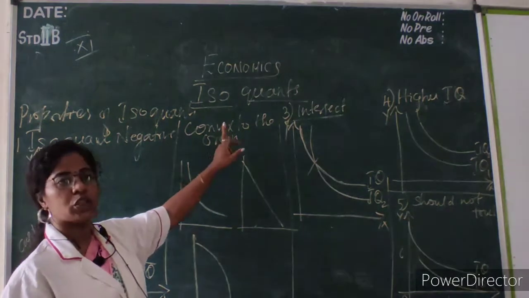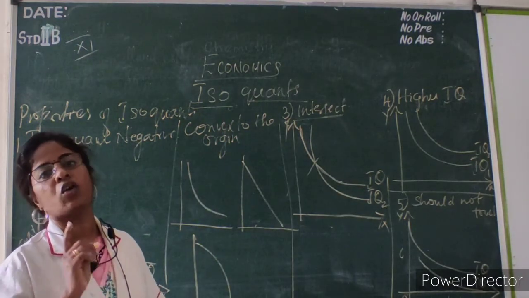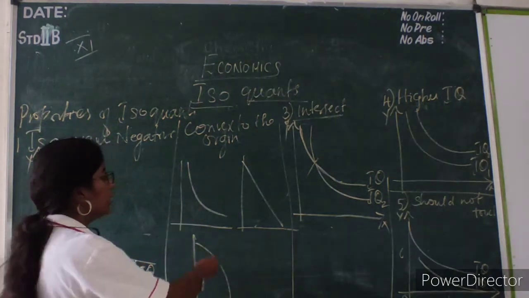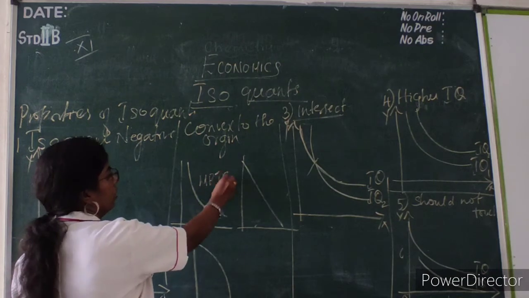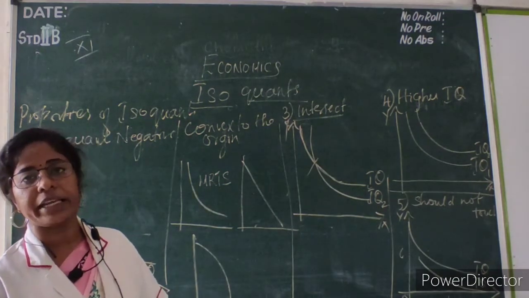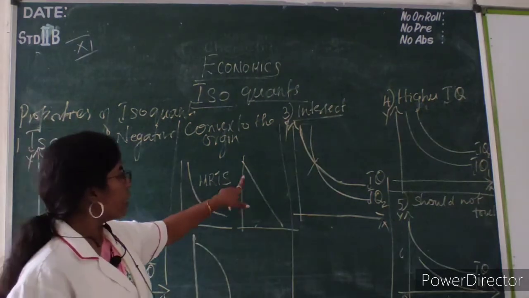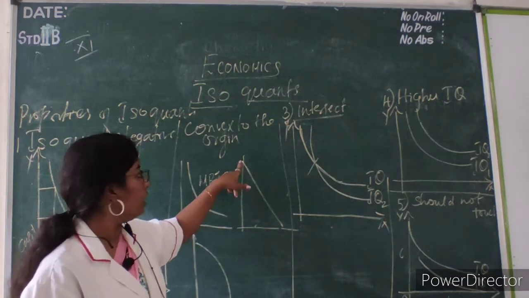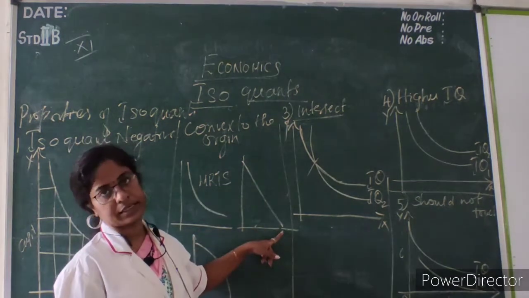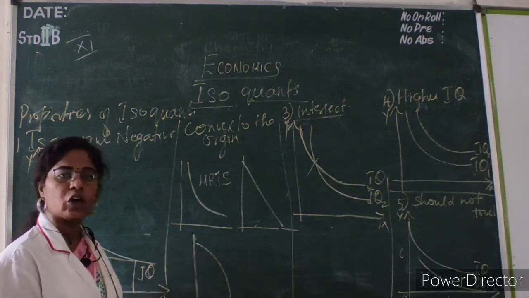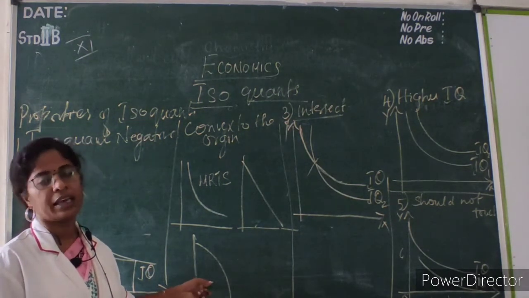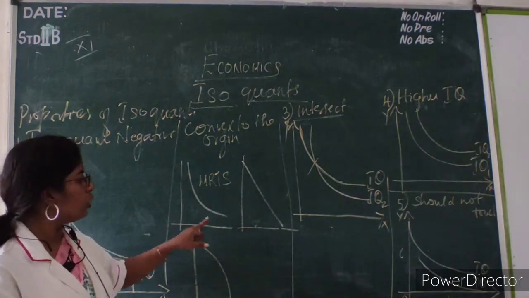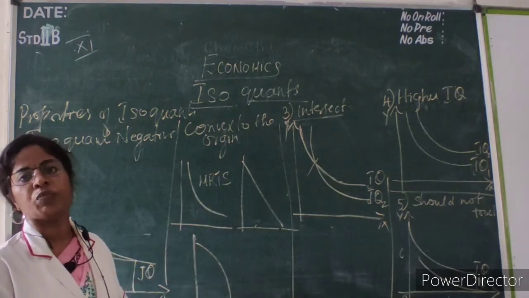Then isoquants are convex to the origin. The isoquants are convex curves, not concave curves. So isoquant should be like this. This is the marginal rate of technical substitution. Okay, so isoquant should not be a straight line. It should not touch the x-axis or the y-axis. Then the isoquant should not be concave. So it is a convex curve to the origin. So isoquants will not touch the x-axis and should not touch the y-axis.